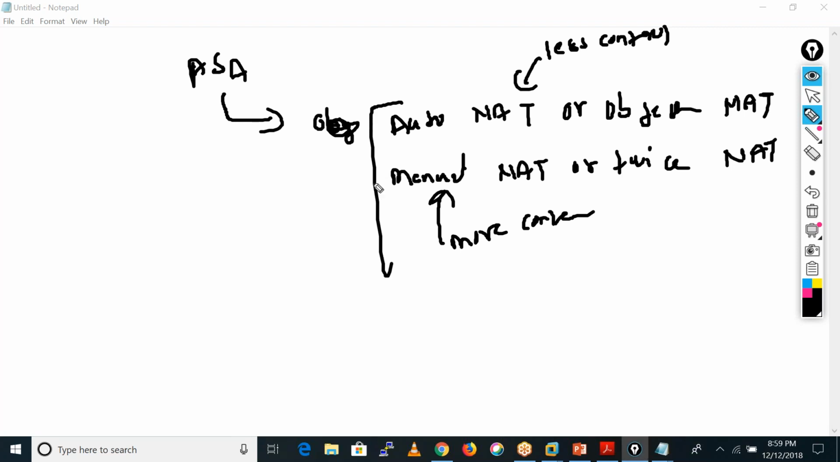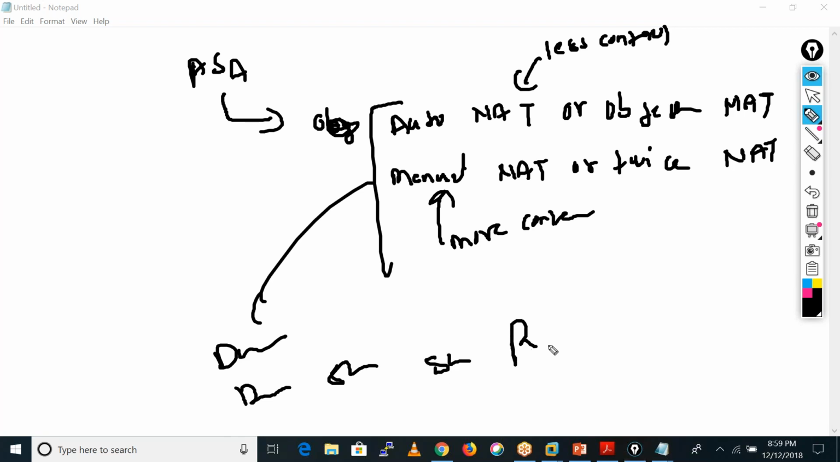Both of these NAT types have dynamic NAT, dynamic PAT, static NAT, static PAT, and policy NAT. So that policy NAT is not available in auto NAT. We have policy NAT in manual NAT only. Let me take an example of this policy NAT.